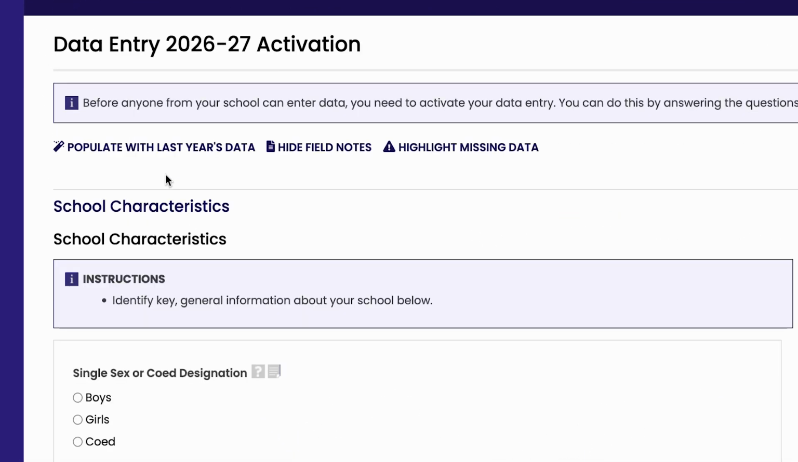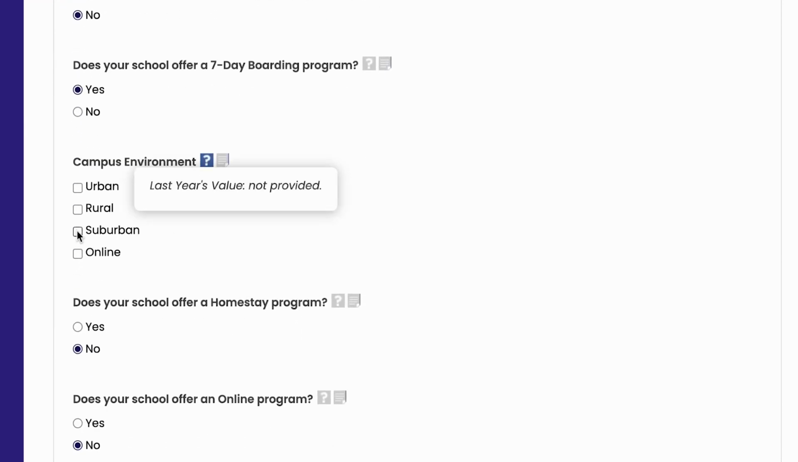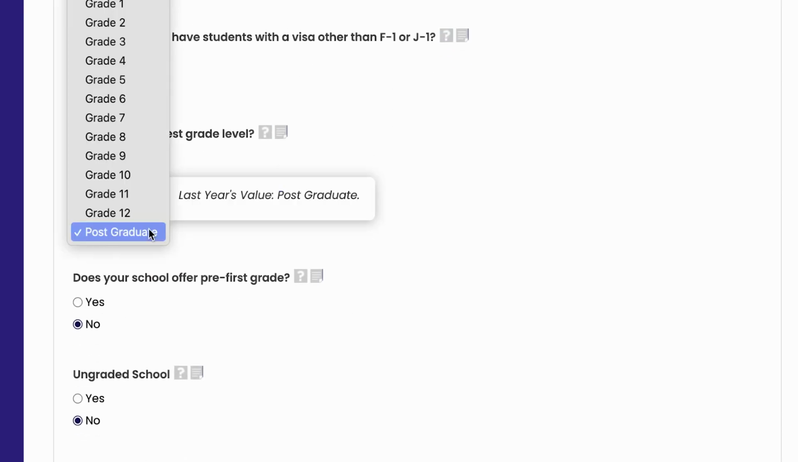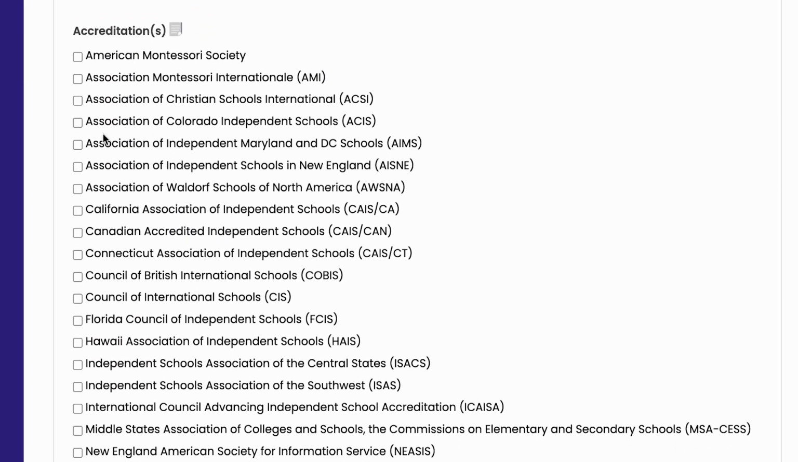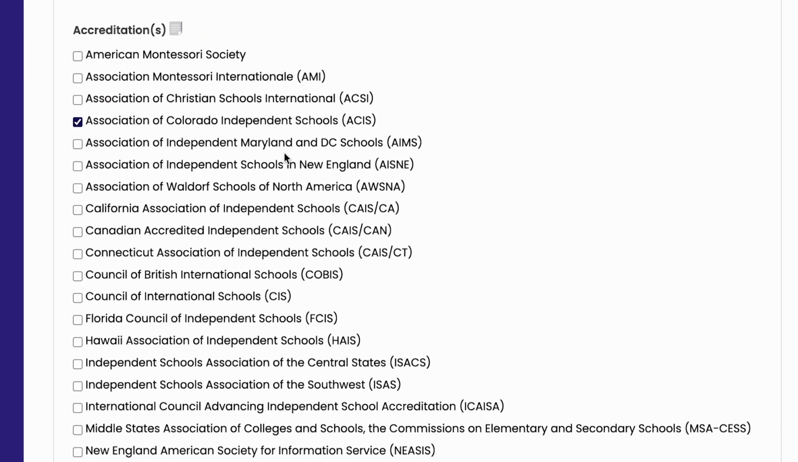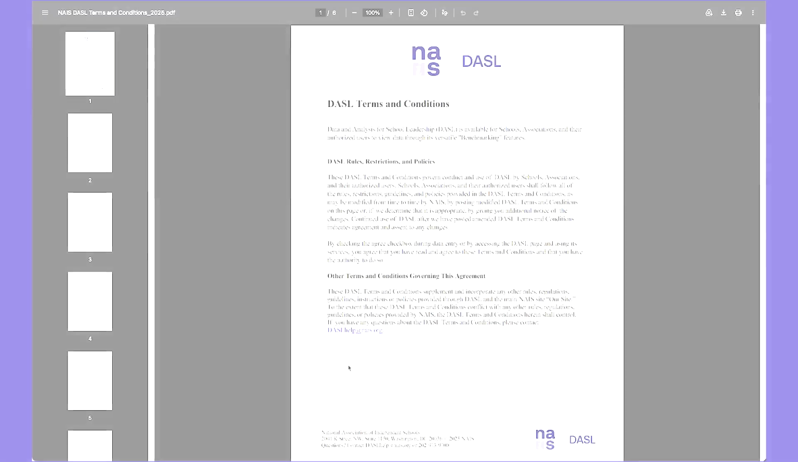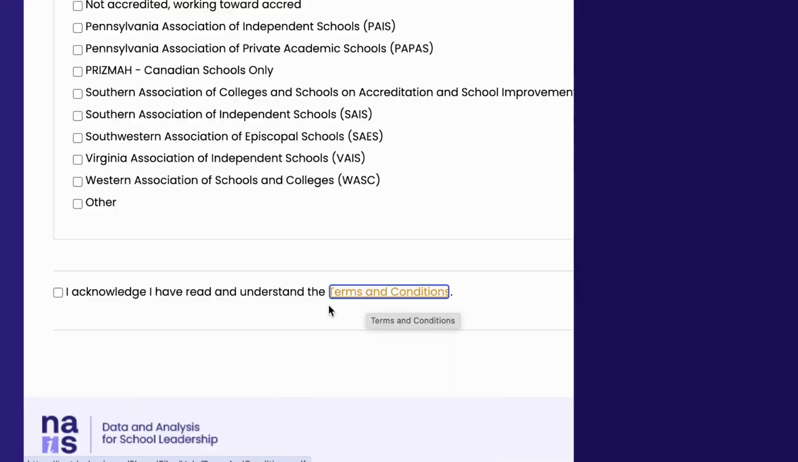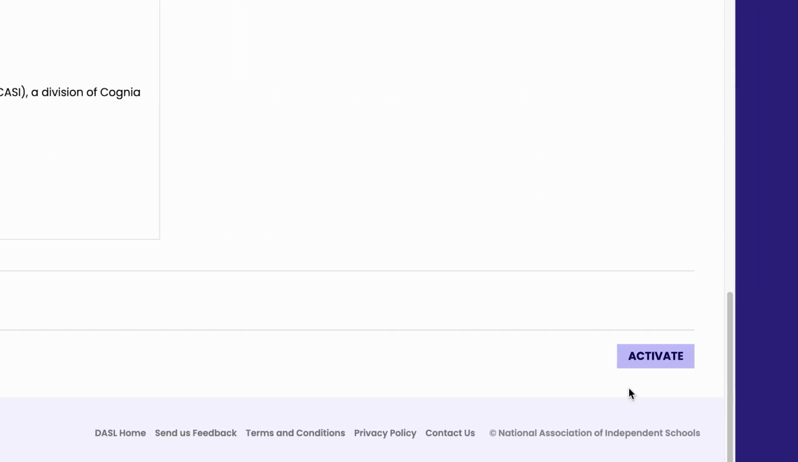You can populate the fields on this page with data from last year, or you can enter each value directly into each field. If you populate with last year's data, be sure to review the data populated, answer the new question, and make needed changes. Your responses on this page will ensure that DASL asks only questions applicable to your school throughout the remainder of data entry. Be sure to review the DASL terms and conditions. The document will open in a new tab where you can read and save a copy. Click the checkbox to accept the terms and conditions. Click the Activate button to open data entry for your school.